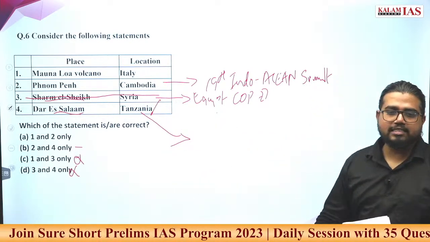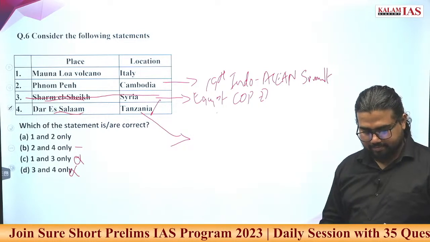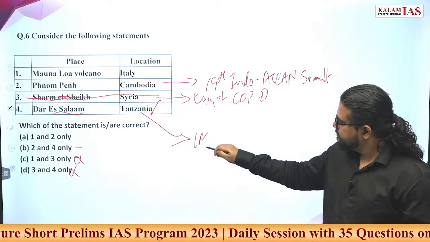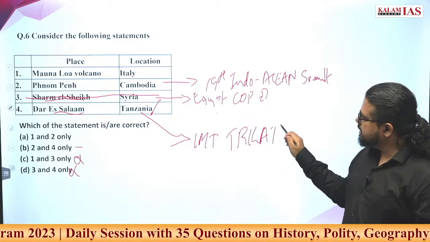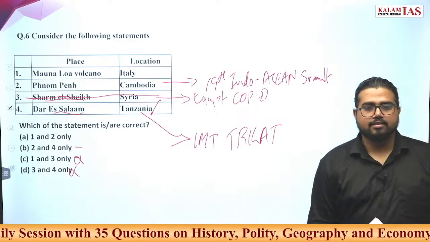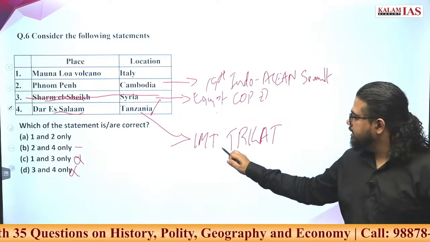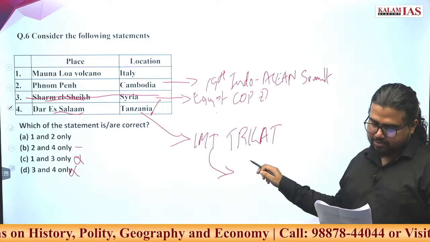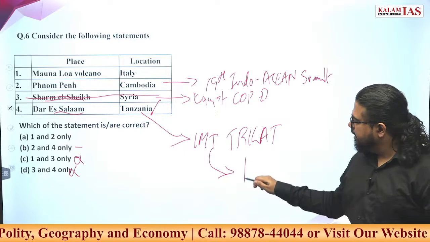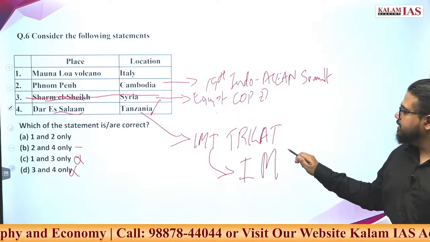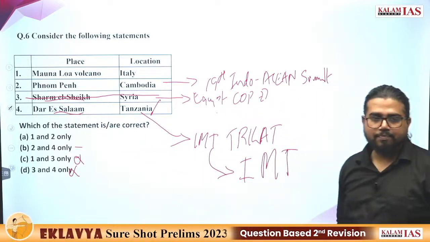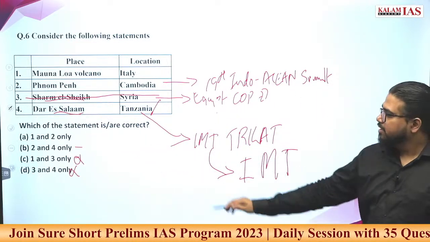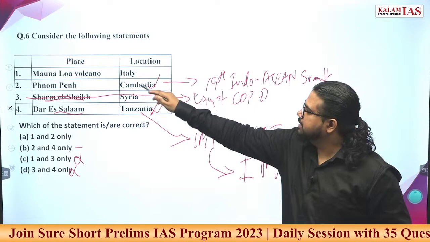What is the specialty of this area? What is this IMT Trilat? A trilateral exercise between three countries. Which are the three countries? India, Mozambique and Tanzania. This happened in Dar es Salaam, which is in Tanzania. This statement is correct. This statement is correct.